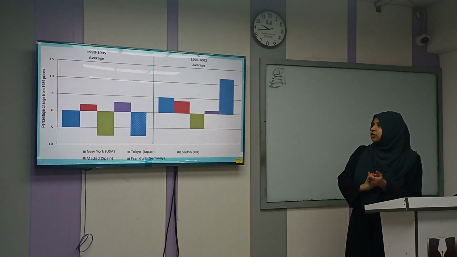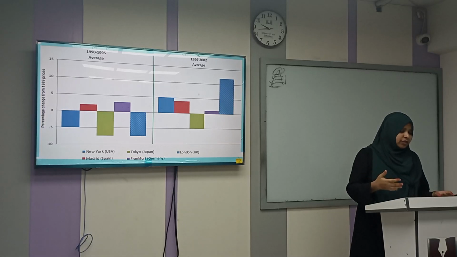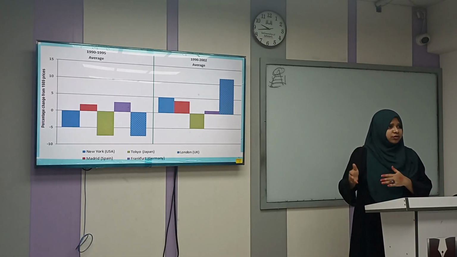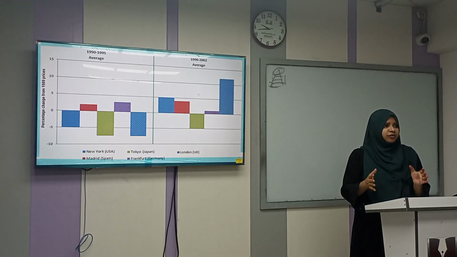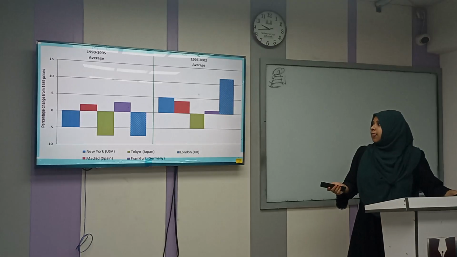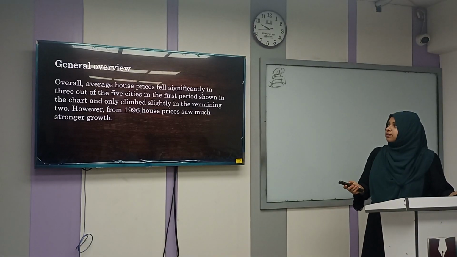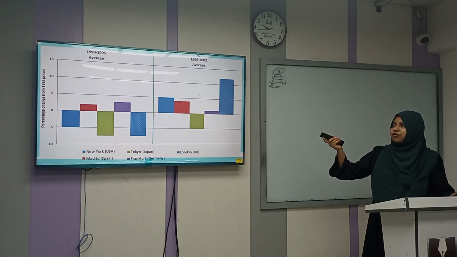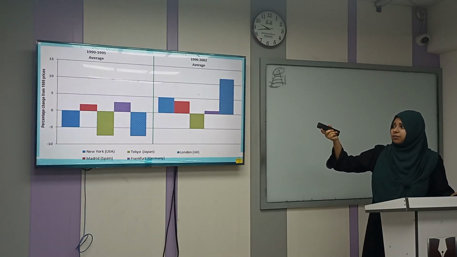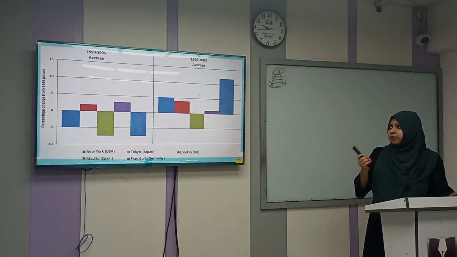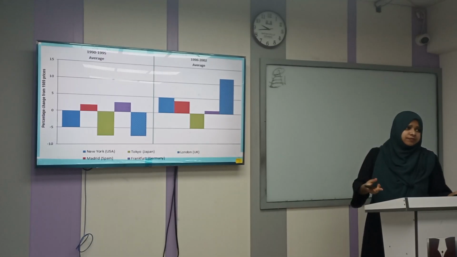So, it's not necessary that you will follow the overview out of 5 cities' average house price decreased, and the rest 2 had an increase, but not that much increase.